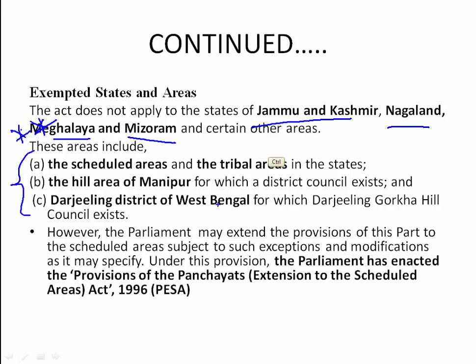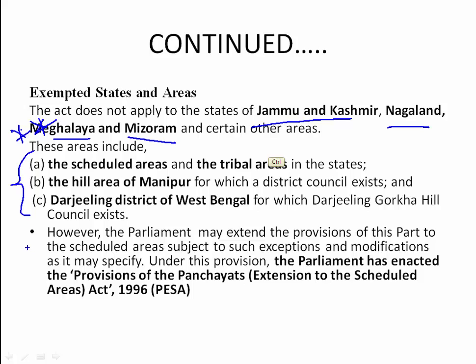In such cases, this act will not be applied. Clear? So these states, and also the areas which are scheduled areas and tribal areas, the hill area of Manipur and Darjeeling district of West Bengal, in such cases this law will not apply.